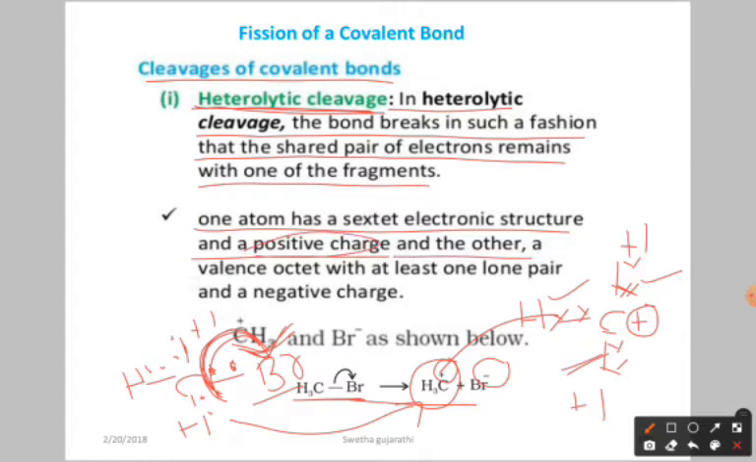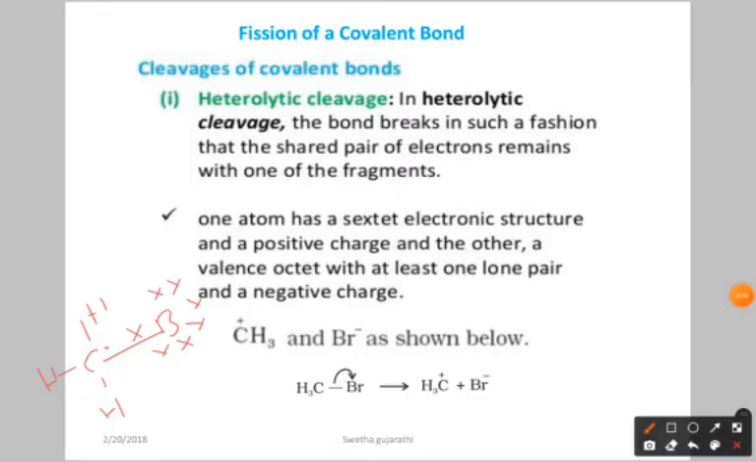And the other has a valence octet with at least one lone pair and negative charge. Now if you see the bromine here, as you know very well, it belongs to the 7th group, which means it has 7 valence electrons. Finally here we have two electrons, this 2, 2, and here we have two electrons, isn't it? Now the paired electrons are shared together, forming the covalent bond.